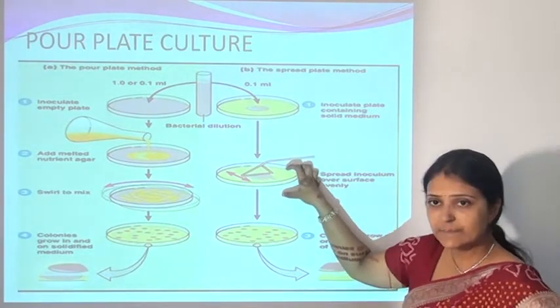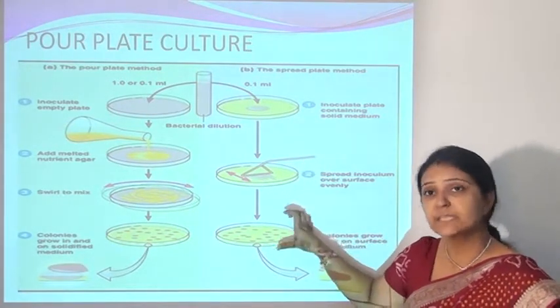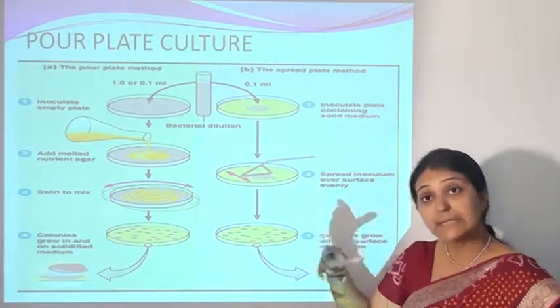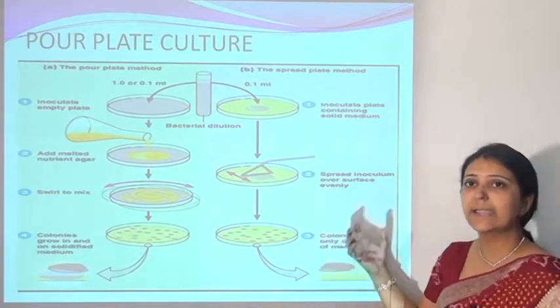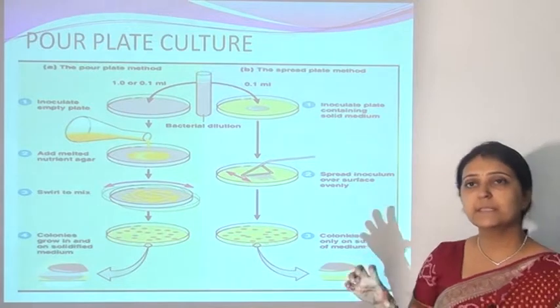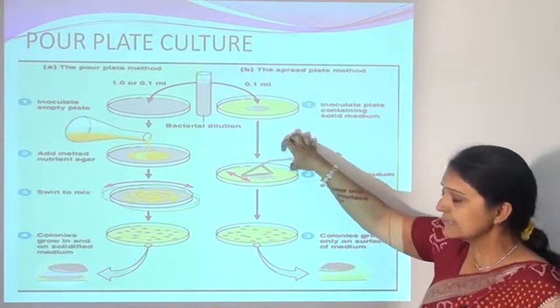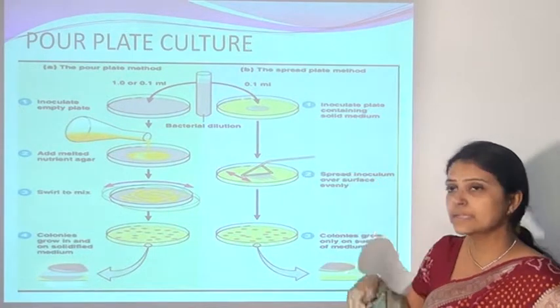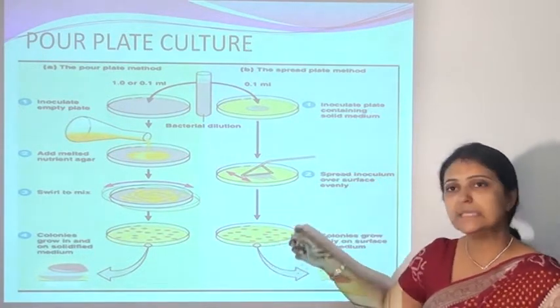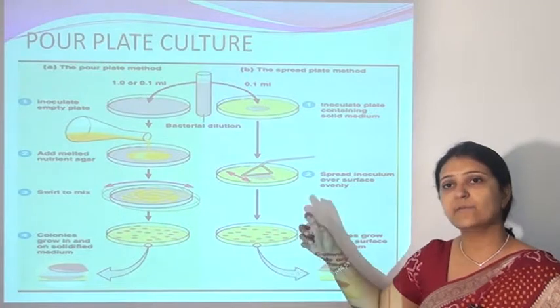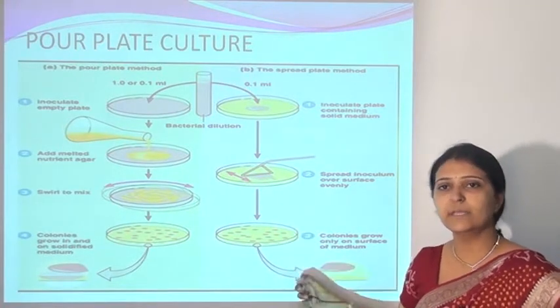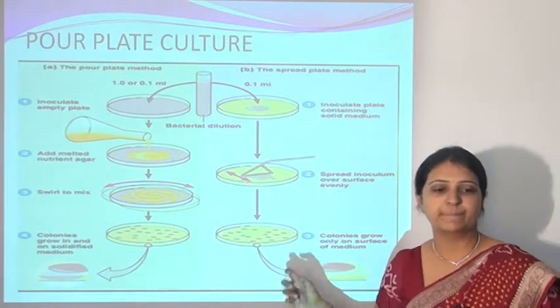So the microorganism suspension is mixed with the medium in the molten state at 45 degrees Celsius, and this mixed culture with the microorganisms and the medium is poured inside the Petri plate, and then the culture is spread on the Petri plate, and you can see the growth of the microorganisms in the form of colonies on the surface of the poured medium.